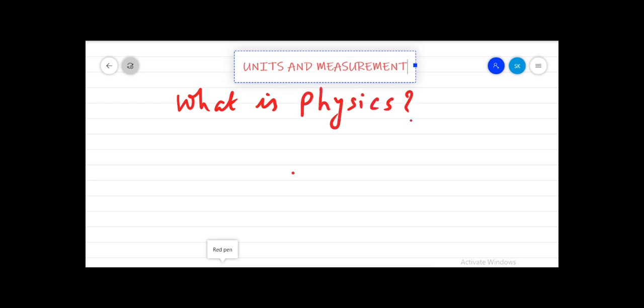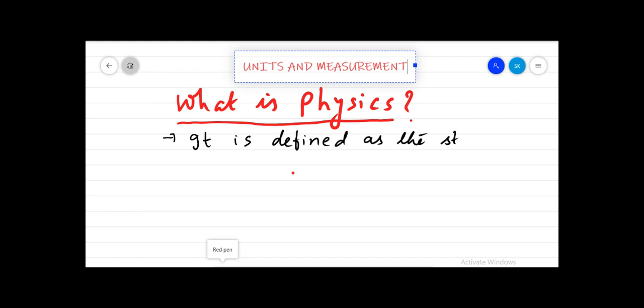First of all, we will see what physics is. Physics is nothing but the study of nature and its laws. In physics, all the laws and all the derivations have been derived from nature. So it is defined as the study of nature and its laws. Right? In physics, all the laws and principles have been derived from nature only.